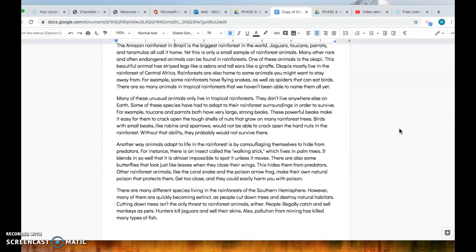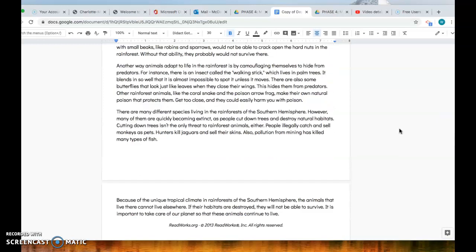There are many different species living in rainforests of the southern hemisphere. However, many of them are quickly becoming extinct as people cut down trees and destroy natural habitats. Cutting down trees isn't the only threat to rainforest animals either. People illegally catch and sell monkeys as pets. Hunters kill jaguars and sell their skins. Also, pollution from mining has killed many types of fish.